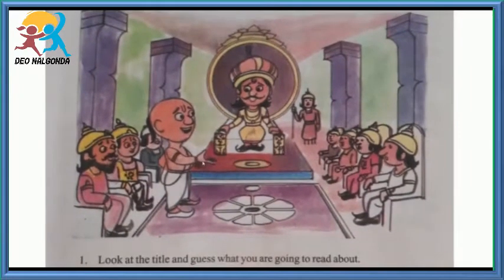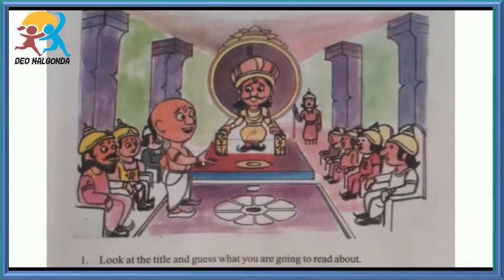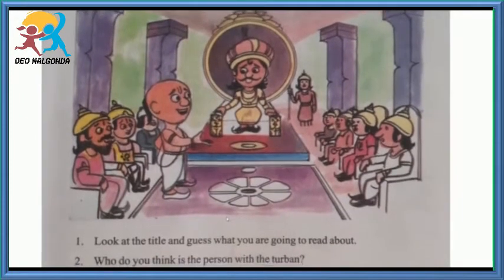There is a man sitting on a high throne and a man standing in front of him. You can understand that they are conversing with each other. The person sitting on the throne is none other than Krishnadevaraya. He is the ruler of the Vijayanagara Samrajya. His ruling period is known as the Golden Period. The man in front of the king is famously known as Tenali Raman. This interesting play will explain Tenali Raman's intelligence and wit.